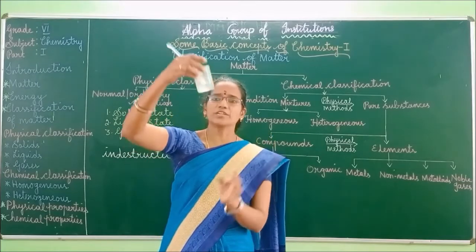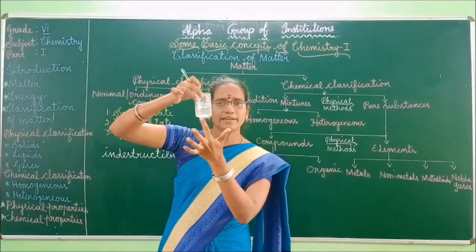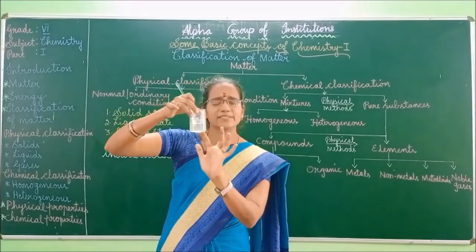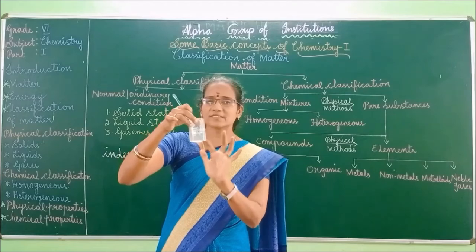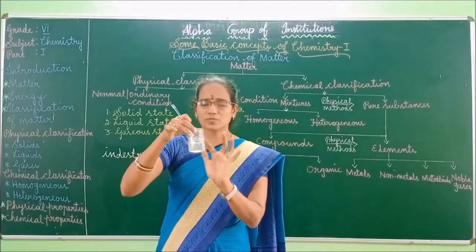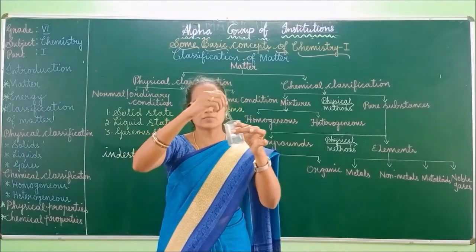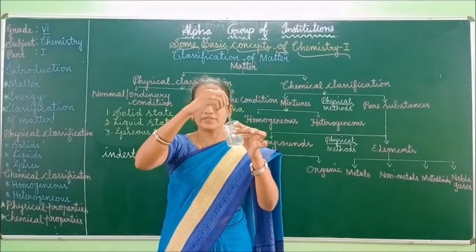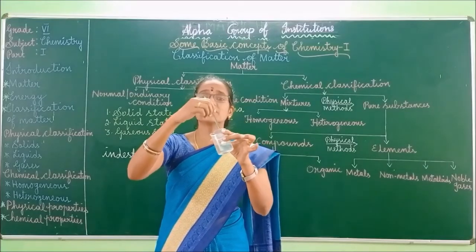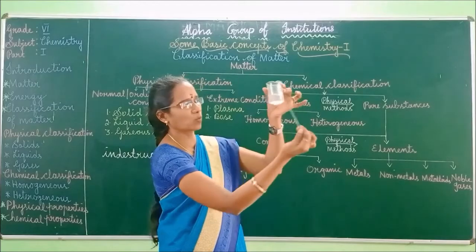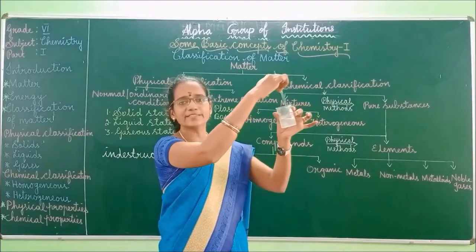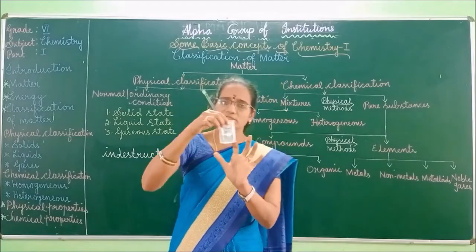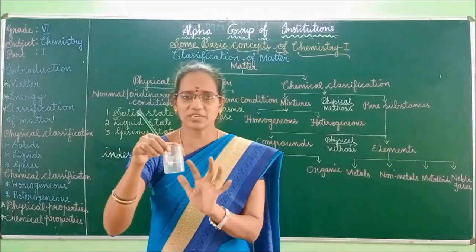See, the solution is uniform throughout, isn't it? So, salt completely gets dissolved in water. This is an example of a homogeneous mixture. A homogeneous mixture means a mixture in which the composition is uniform throughout. If you see the water, all the salt particles are completely mixed with the water. So, this is an example of a homogeneous mixture.